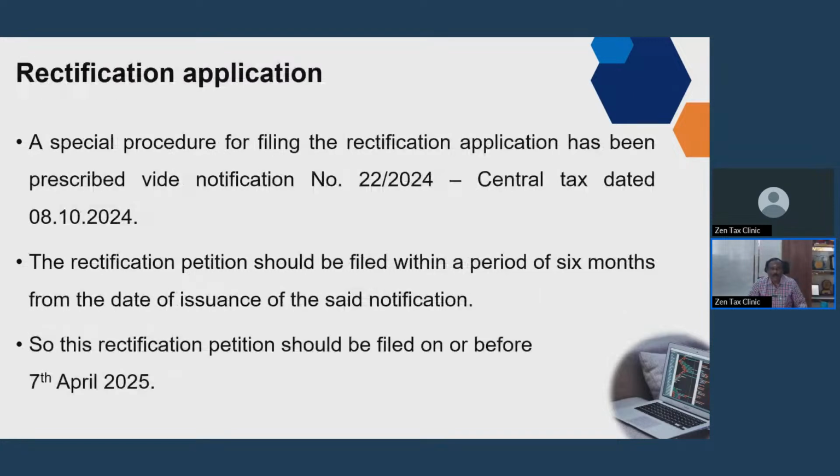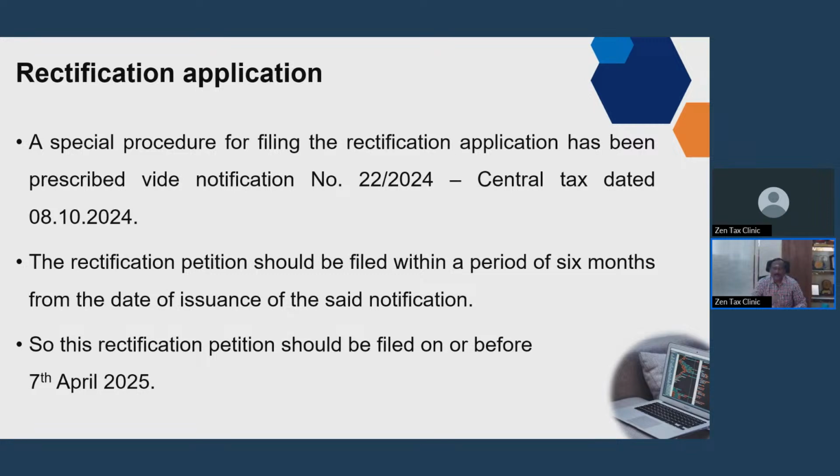How to claim? There they have given a notification dated 8/10/2024. For this, see, once you have paid the tax, you cannot get the amount back. Suppose you are agitated and you are in the appeal, and you say, sir, I do not agree with that, so I am going to file an appeal. If that appeal is pending, you can get the favorable order by filing a rectification petition. This notification gave a limit of 6 months for filing the rectification.